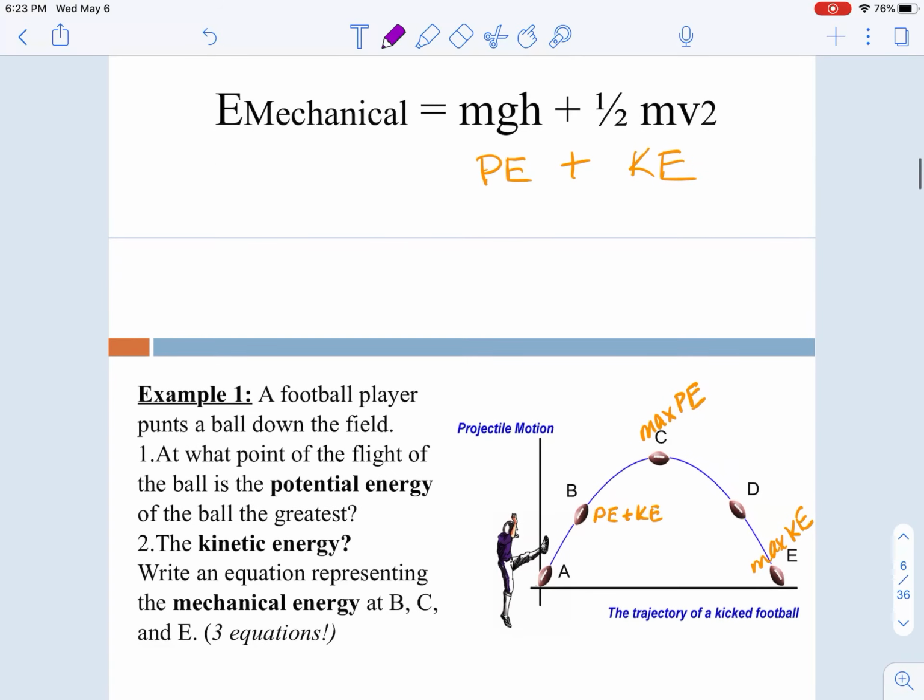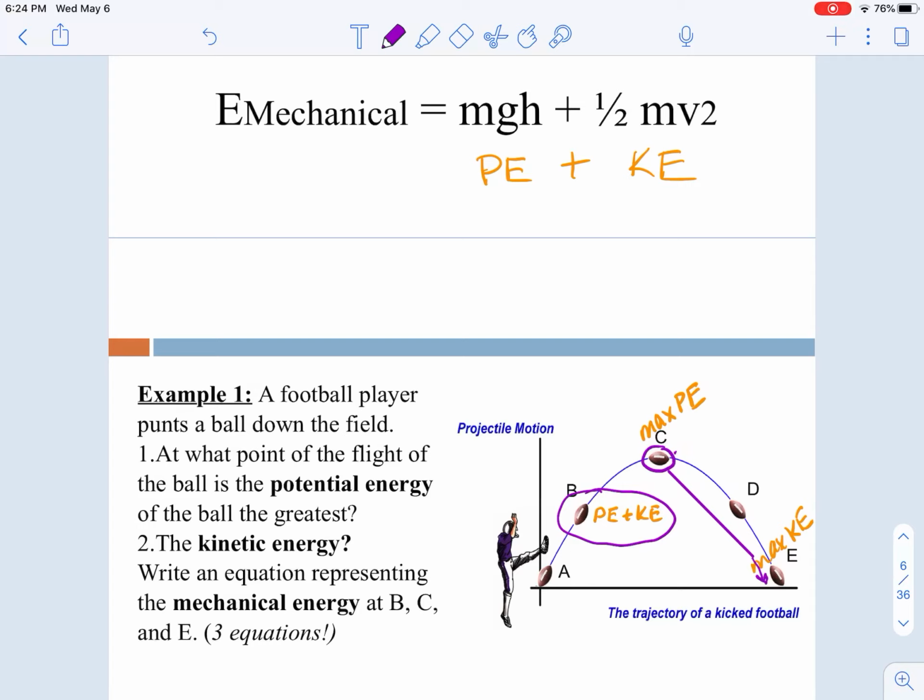And when we look at this motion of the football, I think it's just more clear when we see an actual object moving that mechanical energy at all times is equal to the potential and kinetic together. So in the middle of its motion, it will be pretty much where potential and kinetic are equal. When the football is at, like, a split second, the very highest that it will go, it's got maximum potential